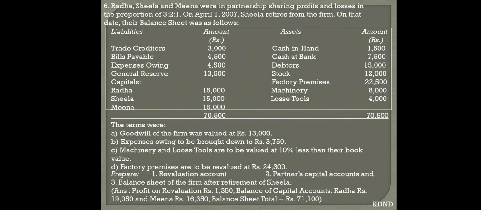Over there write down by factory premises 1800, that is 24,300 minus 22,500. And come to your balance sheet, write down factory premises inner column 22,500 plus appreciation, outer column 24,300.